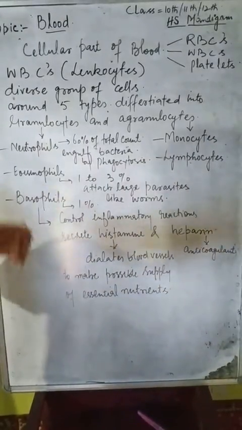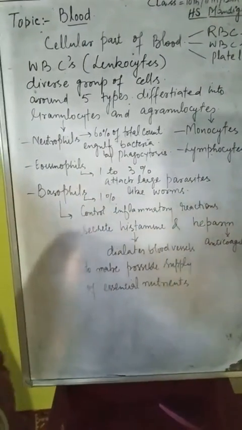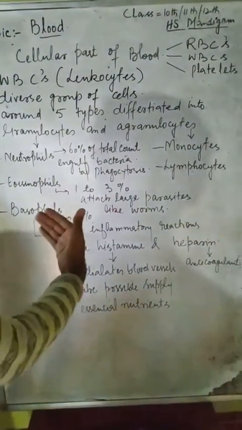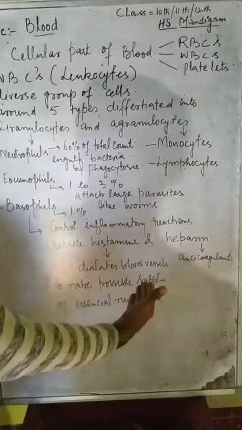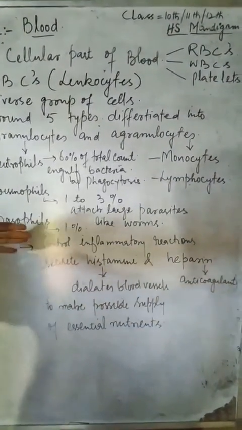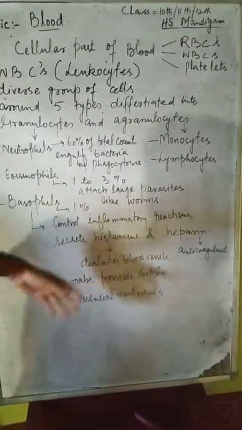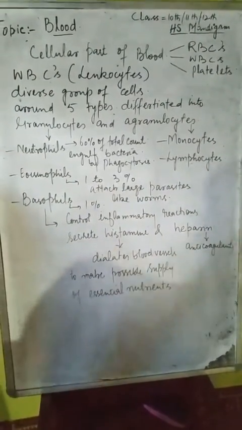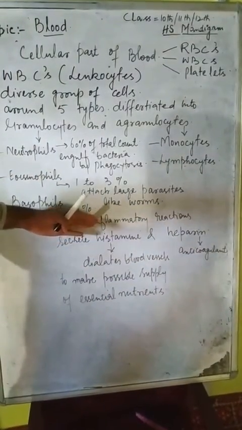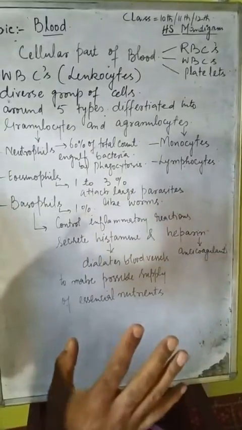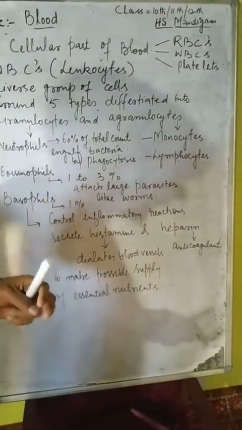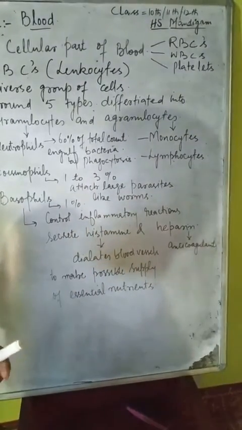Now basophils, number 3. Basophils are around 1% present in our blood. They control the inflammatory reactions. Sometimes we suffer tissue damage, and at that time these basophils secrete histamine and heparin. This histamine dilates the blood vessels, and it ensures the supply of the essential nutrients towards the site of the injury in the tissues.